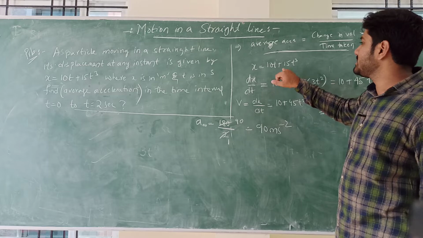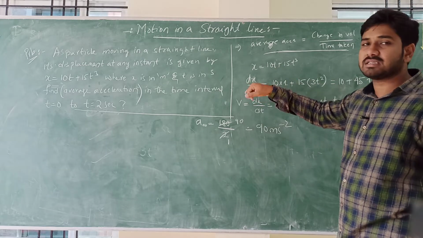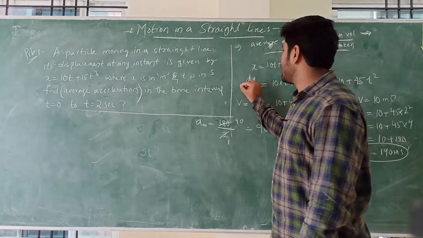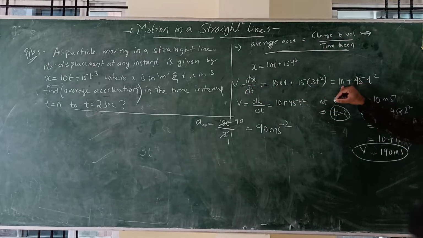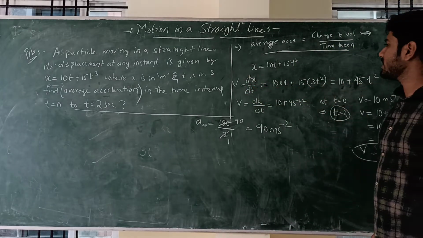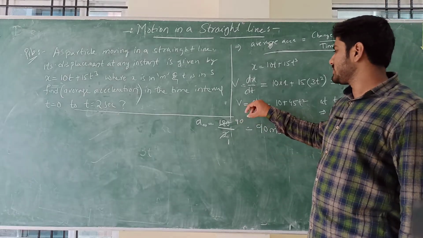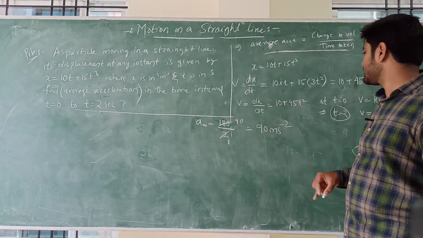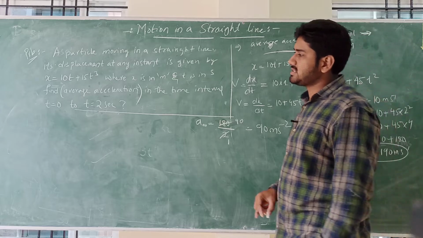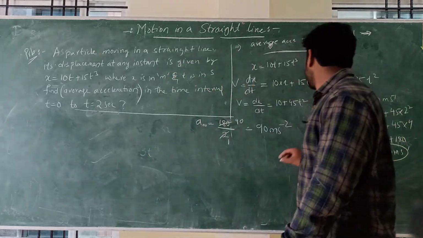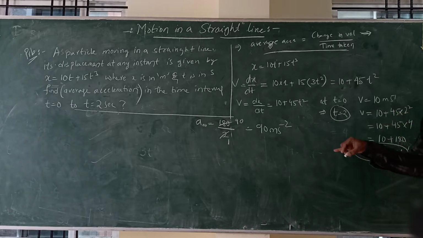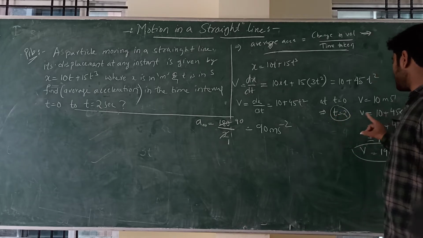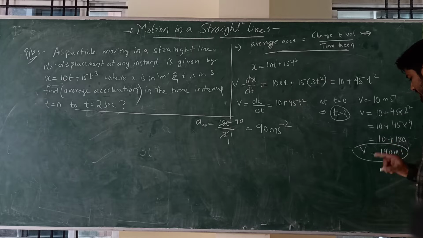So dx by dt, just differentiate it. dx by dt is nothing but the instantaneous velocity. We will get velocity from here. Just differentiate it. Finally you get 10 plus 45 t square. So v is equal to dx by dt, 10 plus 45 t square. Now just substitute t equal to 0. When time is 0, velocity is 10 meter per second. When you put t equal to 2, you will get velocity 190 meter per second.